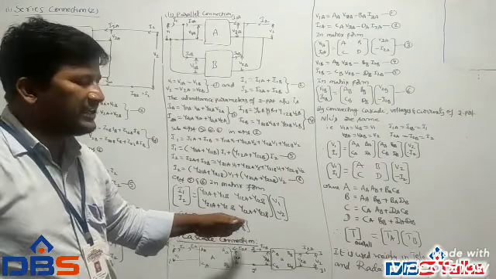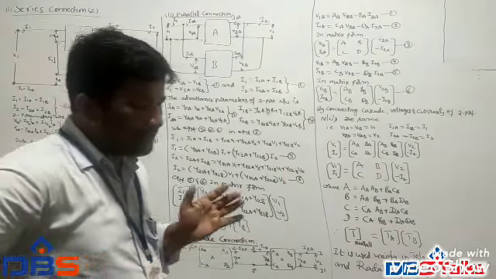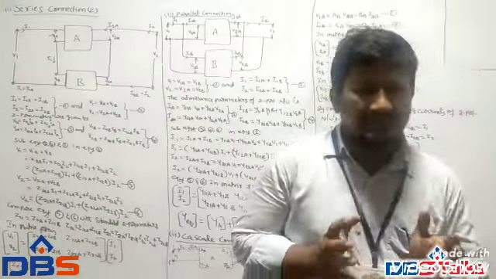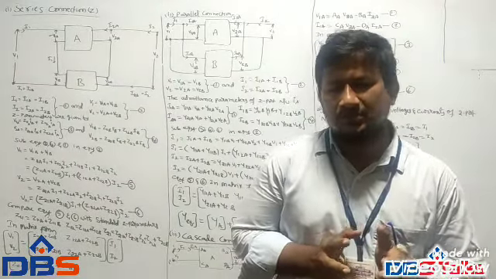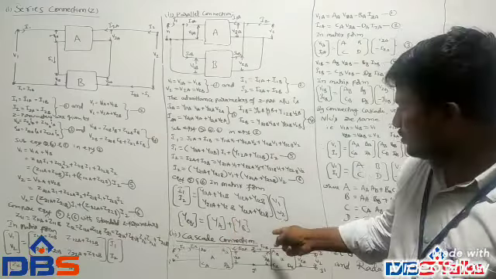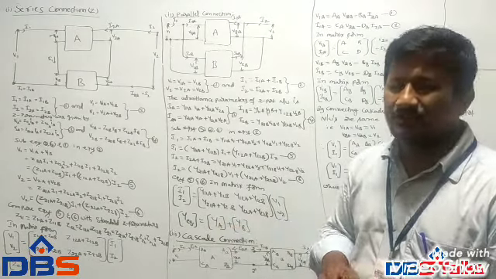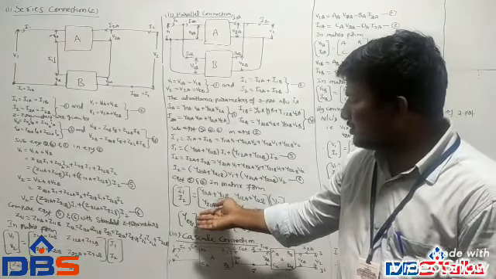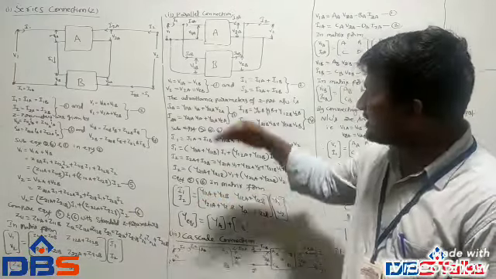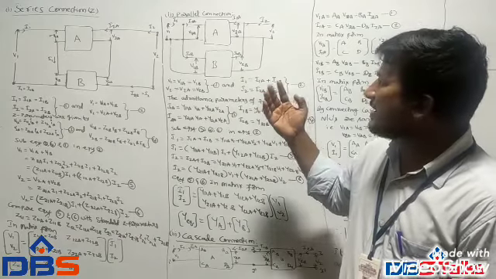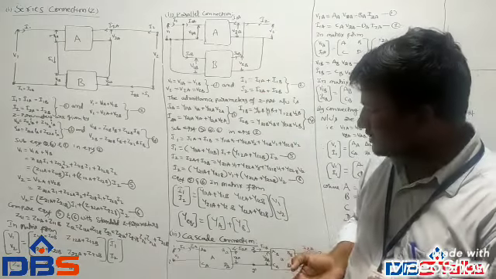So Y equivalent is equal to YA plus YB. To compute a complex network, we calculate the two individual admittance parameters and then add them, and we get the complete Y matrix of a given parallel connection of two-port networks.